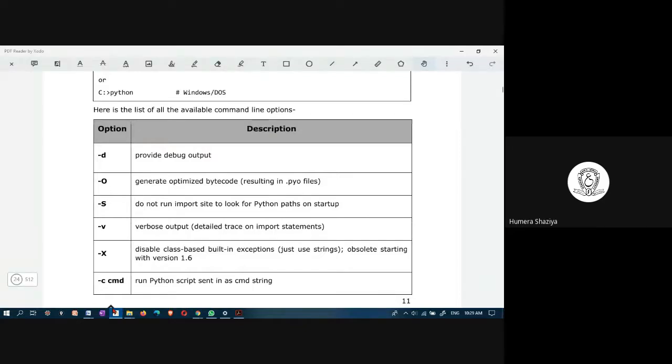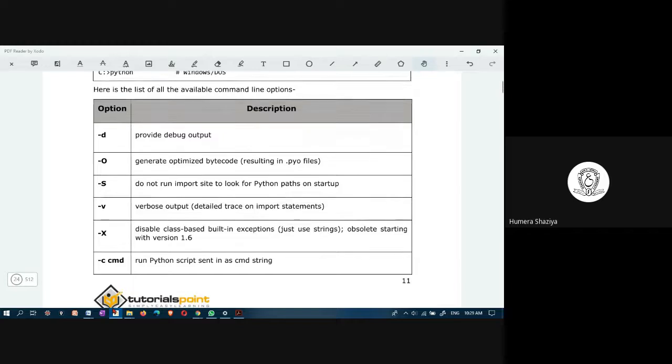If you are executing a program at the command line, you can debug, generate optimized bytecode, not import site, look for Python path, verbose output, disable class-based built-in exceptions, run Python. These are all if you are doing it in the command prompt.